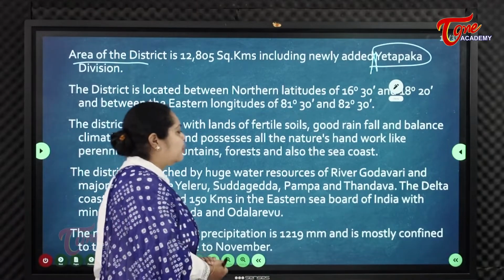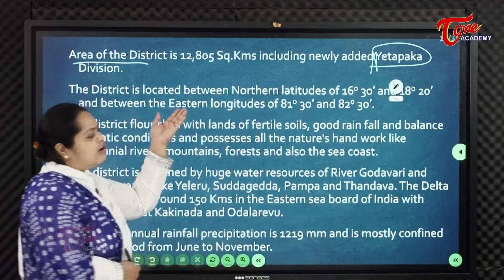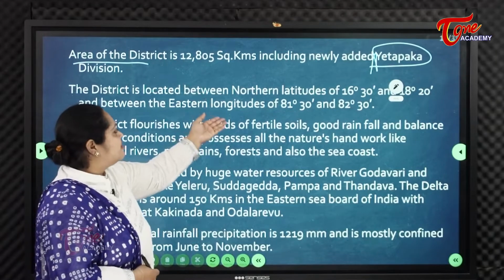So if you see the location of East Godavari, definitely it is in the northern latitude.